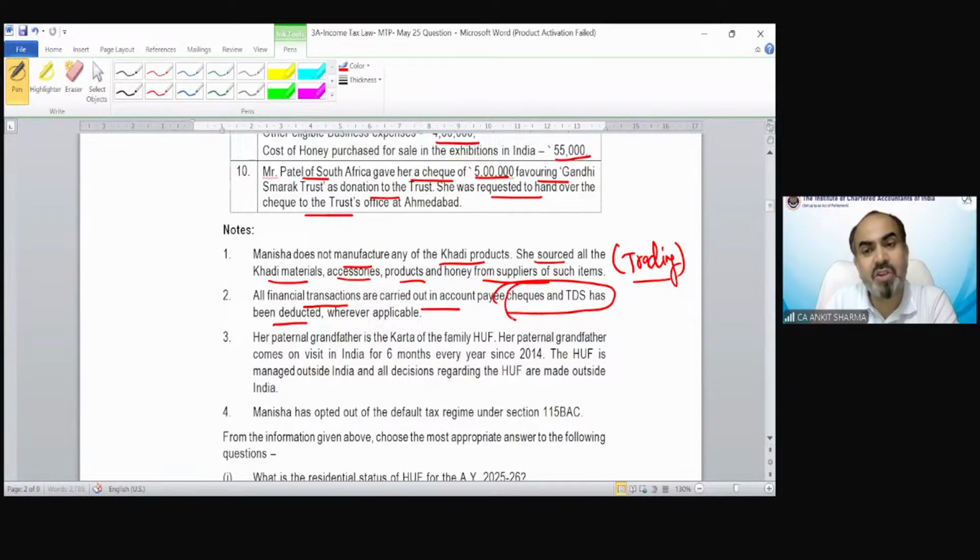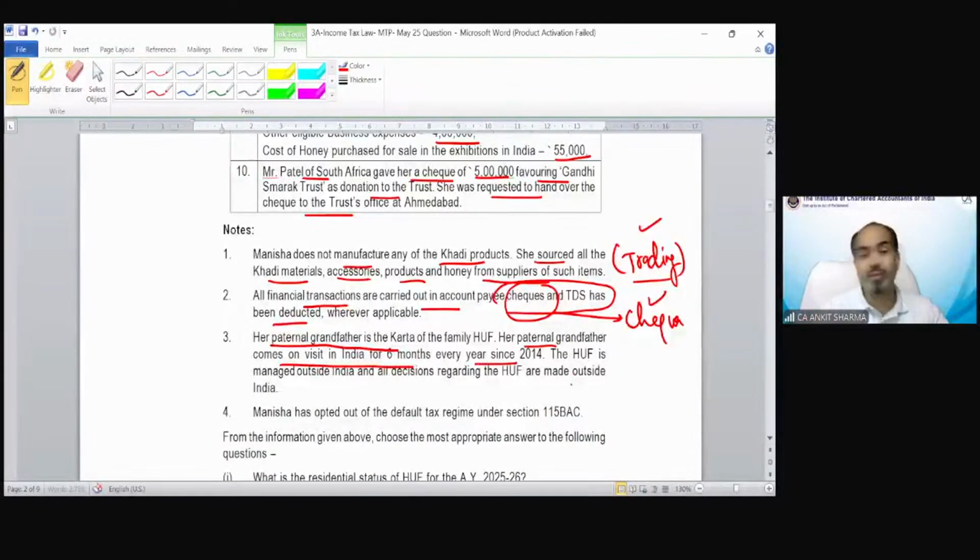So this information could be for our use, that it's for trade. All payments are via checks. Trading is also important information. Check payment is information. Her paternal grandfather is the Karta of the family HUF. He comes on visit to India for 6 months every year since 2014. The HUF is managed outside India, and all decisions regarding the HUF are made outside India. So this is the information which could be relevant for HUF purposes.